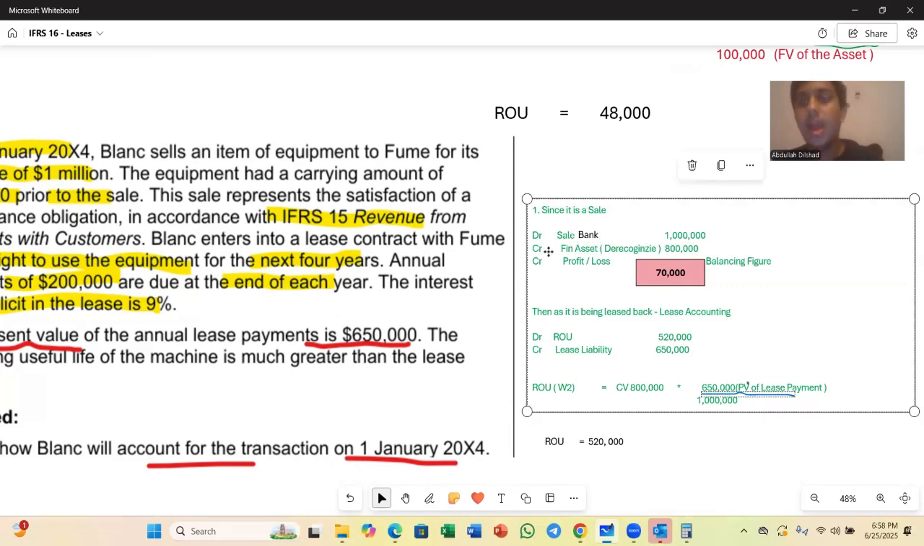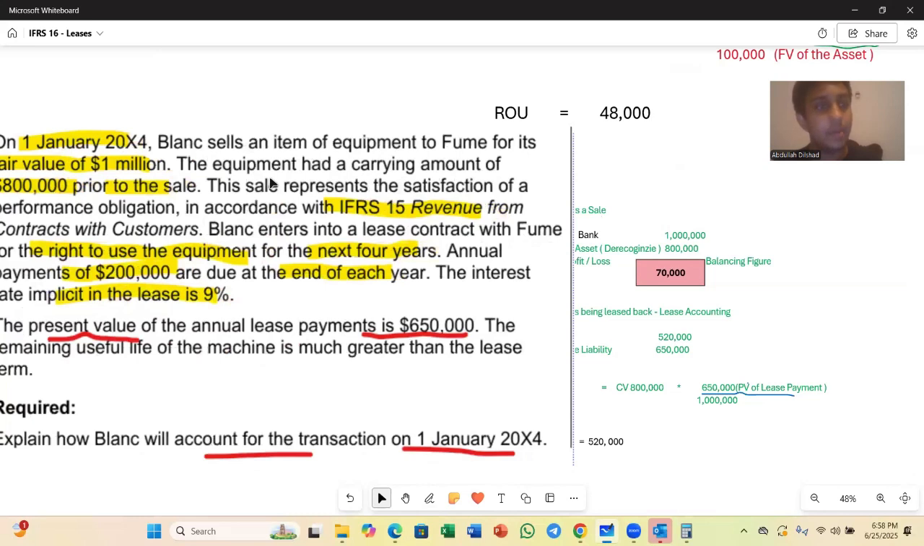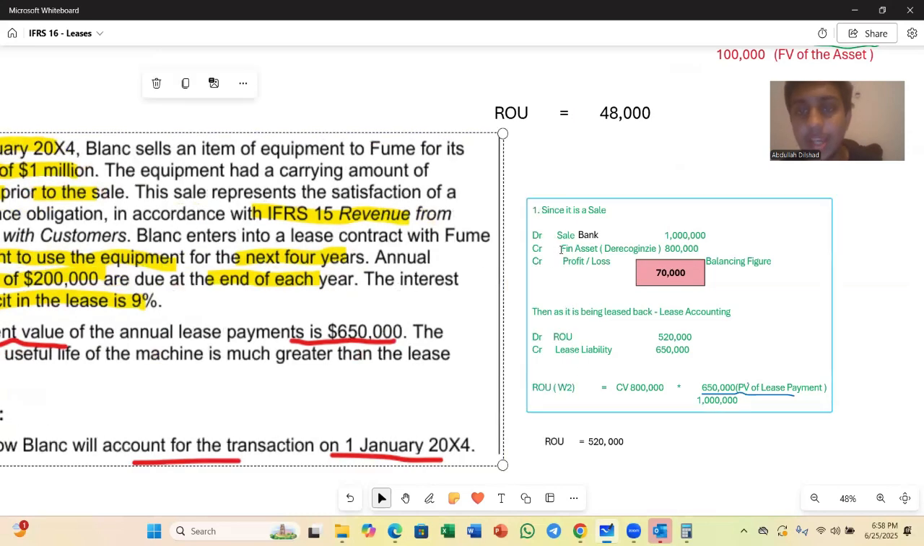This has to be bank. I sold the asset for 1 million and I received cash of 1 million, right? And also, when I sold this asset of office equipment, I need to de-recognize this asset. So I'll be removing it from my statement of financial position.